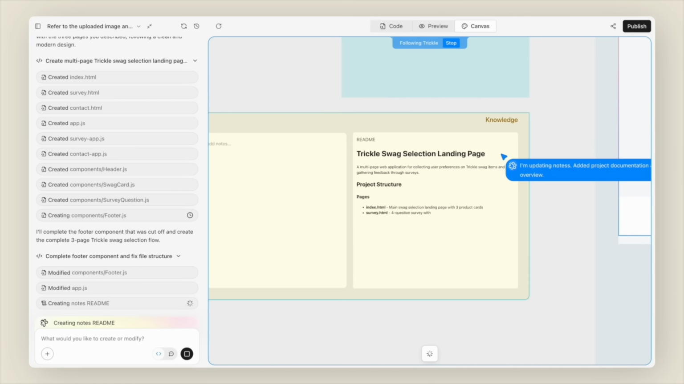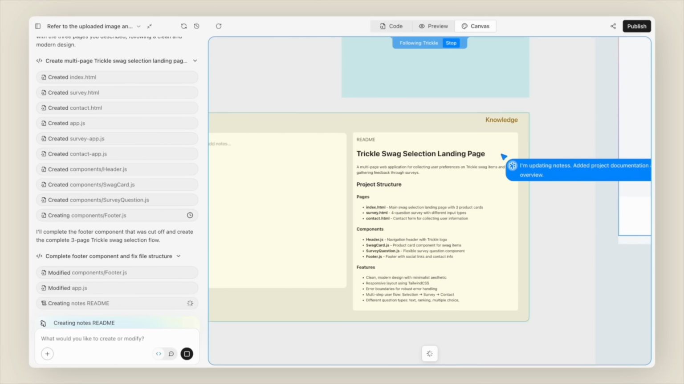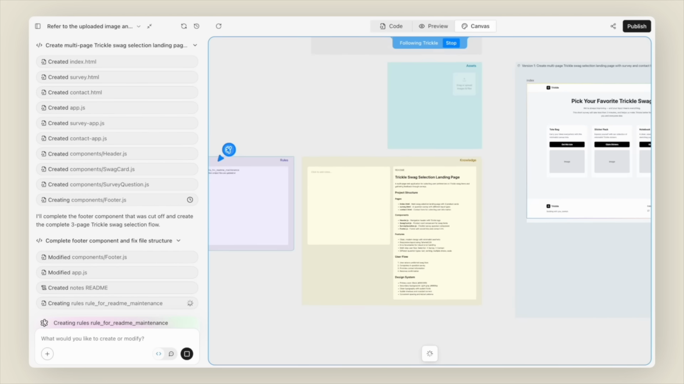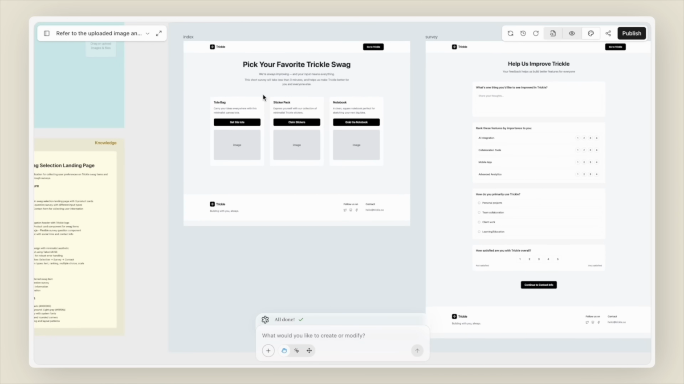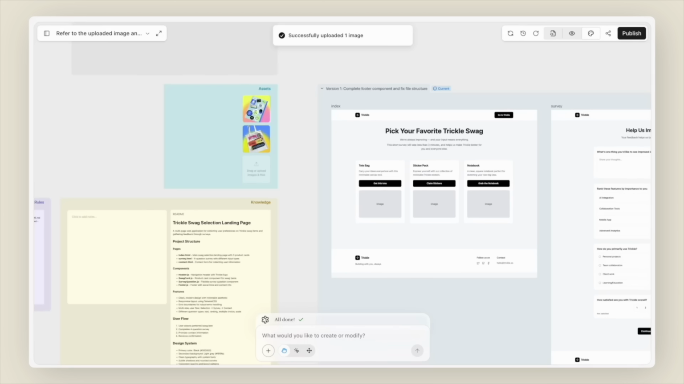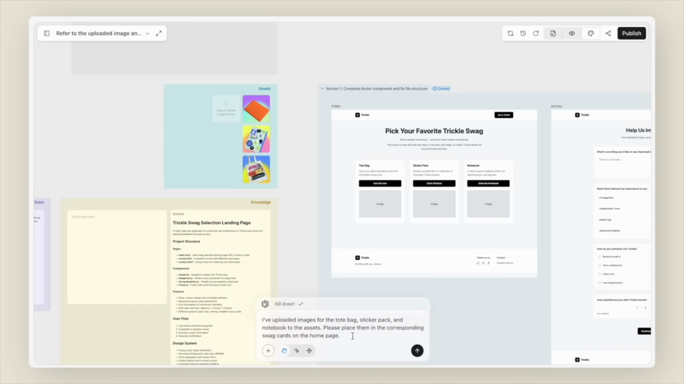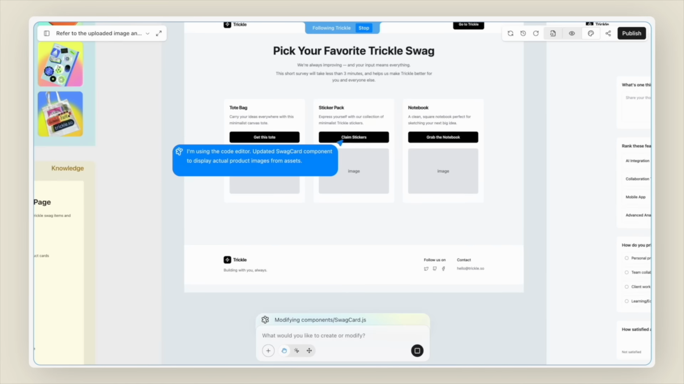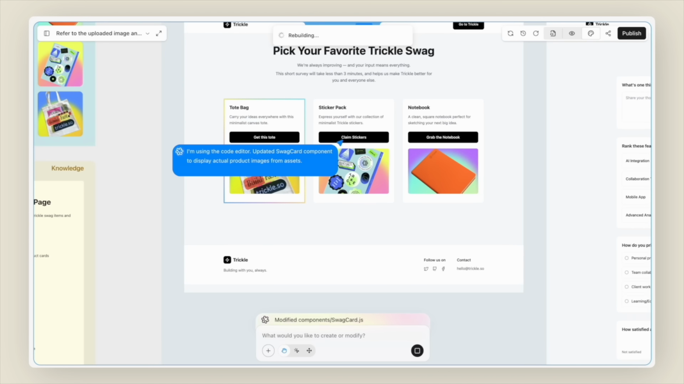It then saves our requirements as project knowledge and rules, so nothing gets lost in little tweaks. Looks like the core functionality and UI are done in one go. Let me drag in some photos of our actual swag onto the canvas. Trickle drops them into the layout. Looking great already.